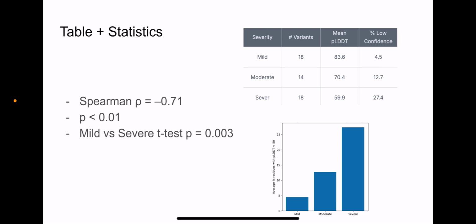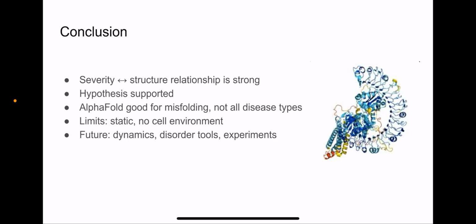And you can see more statistics that show that pLDDT and severity were strongly and significantly correlated, and mild and severe groups were clearly different. You can even see the difference in percentage of low confidence scores here. Now, overall, this supports my hypothesis.